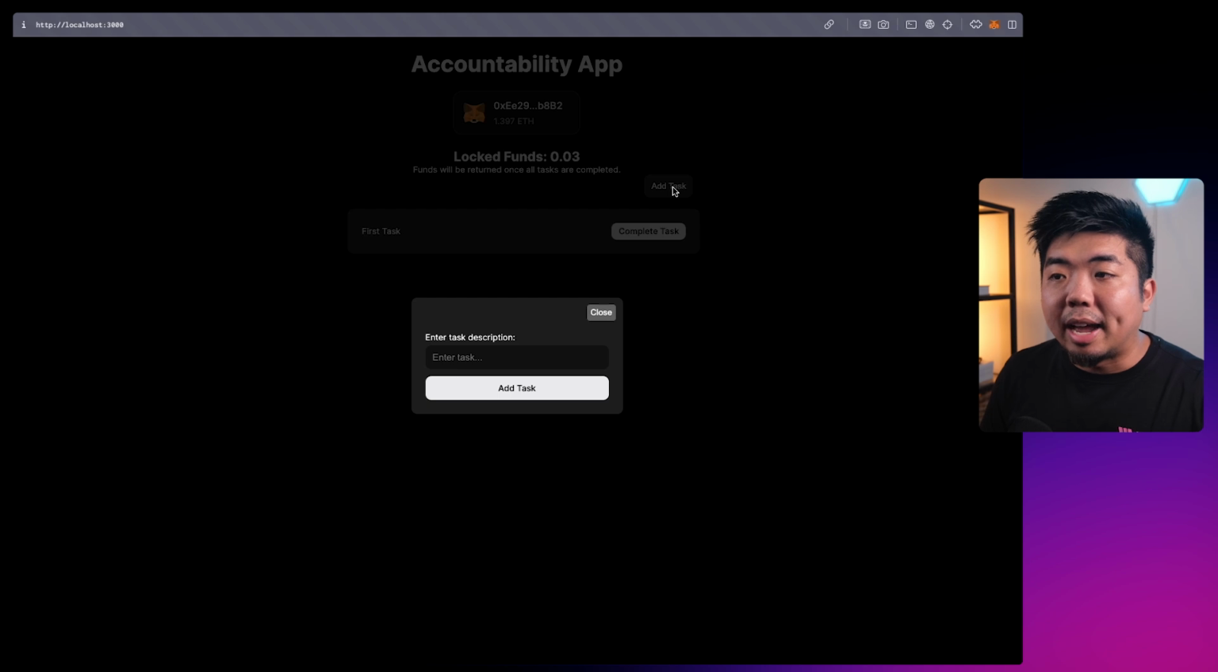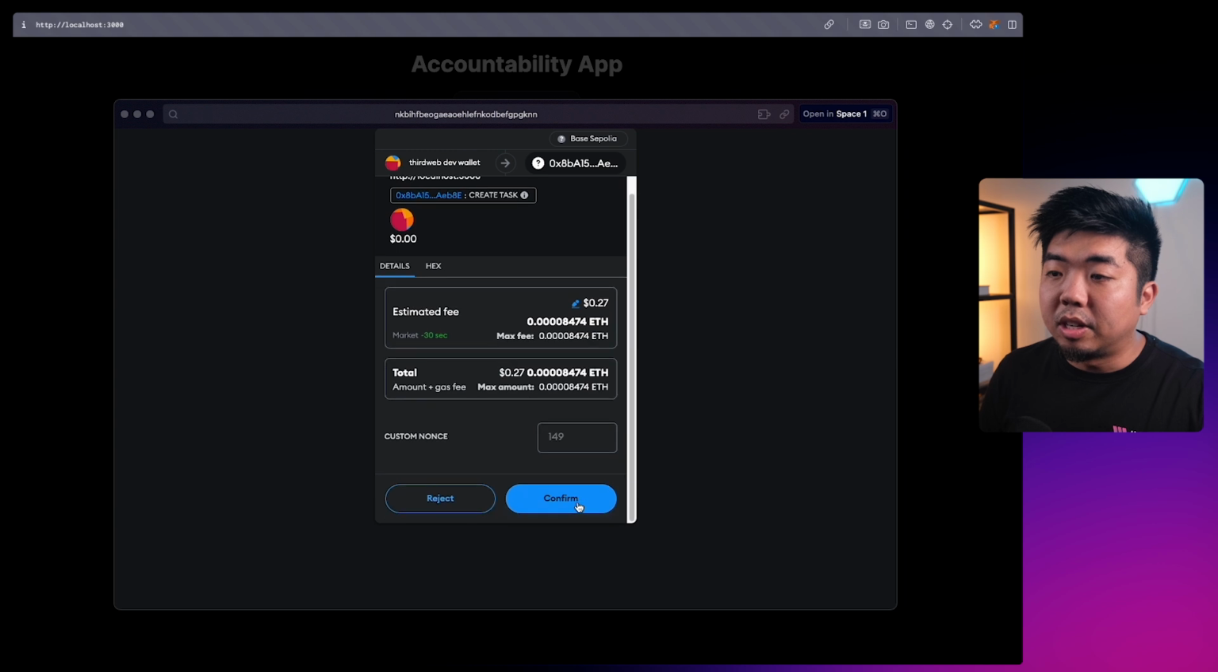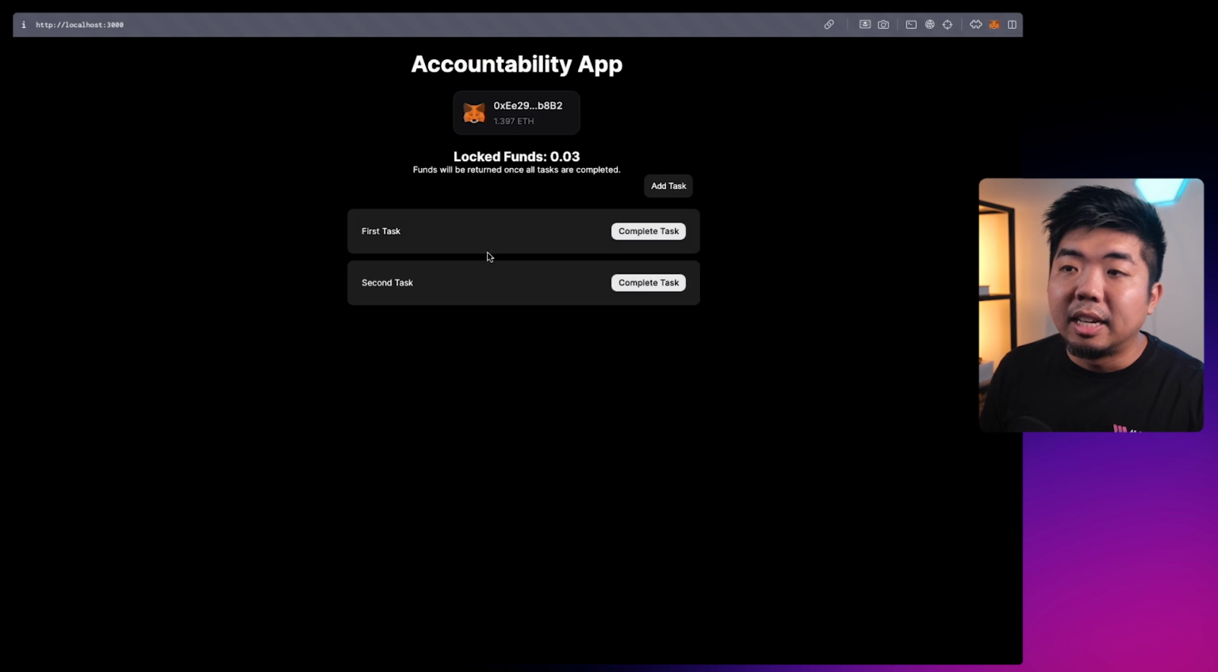Here is my task. We have the ability to add more tasks here. So I'll just say a second task. Add that task. We'll get a confirmation here for a transaction. We can add that task here. There you go, task added. There you go, we have our first task, we have our second task, and we can add as many tasks as we want.